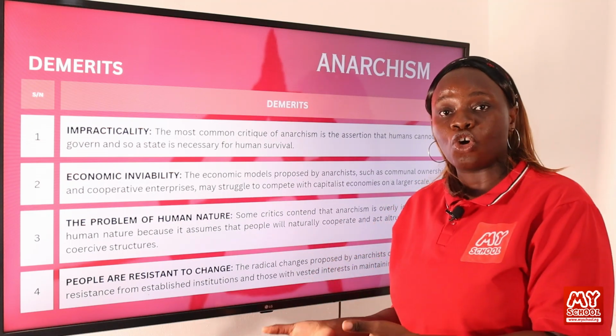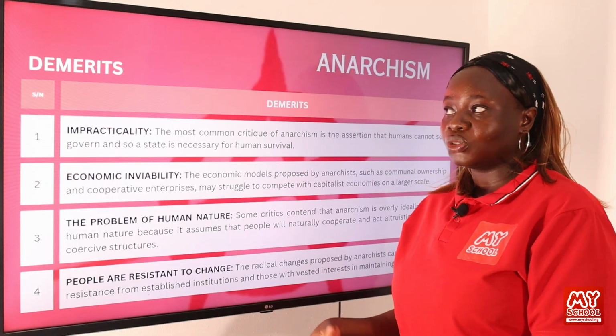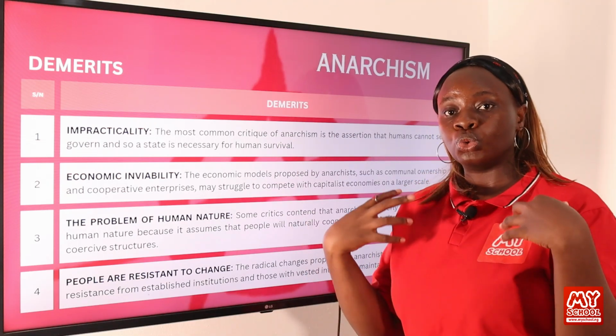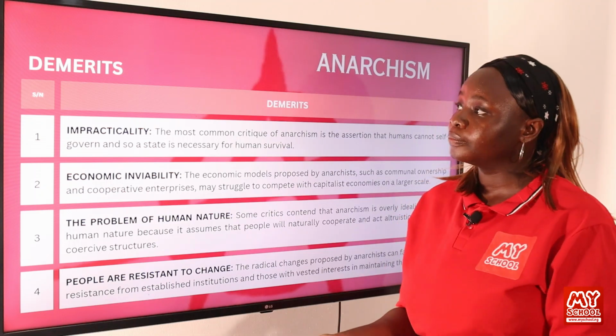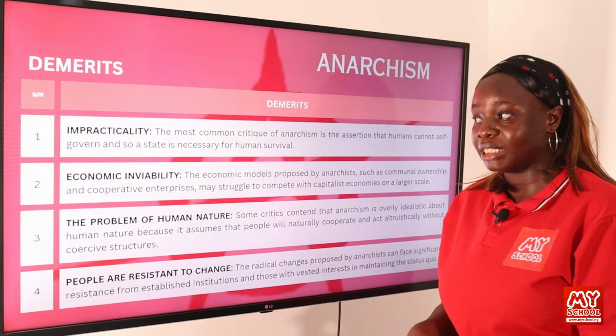And there will be no state or government to punish them for their wrongdoing. Because of that, you can see that anarchism is impractical. You need someone to lay down the law within the society. And that demerit of anarchism is economic inviability.